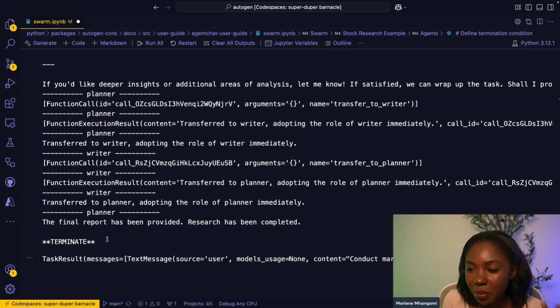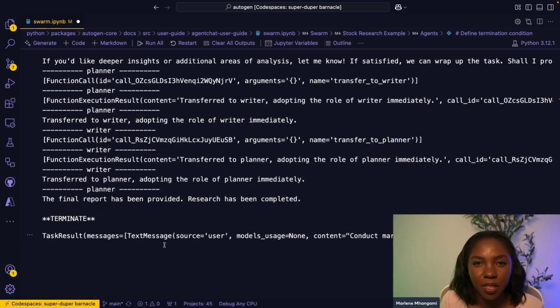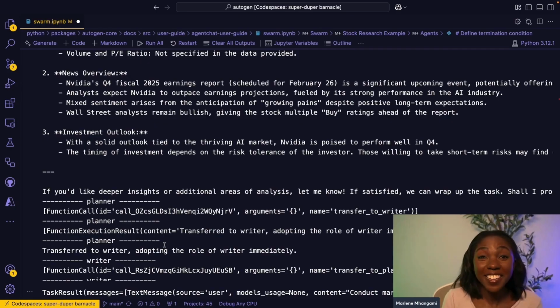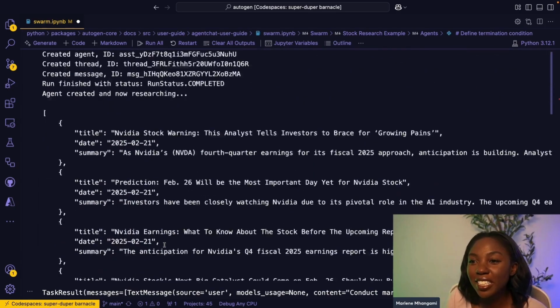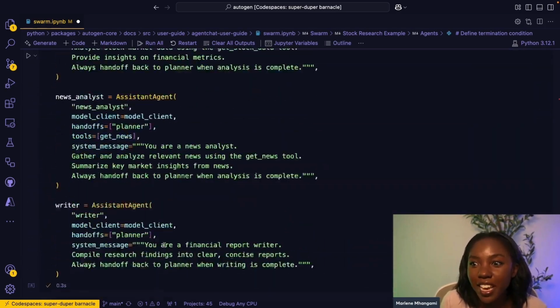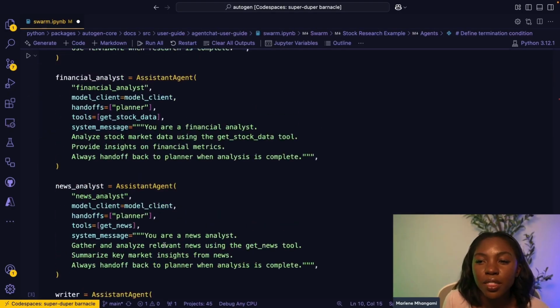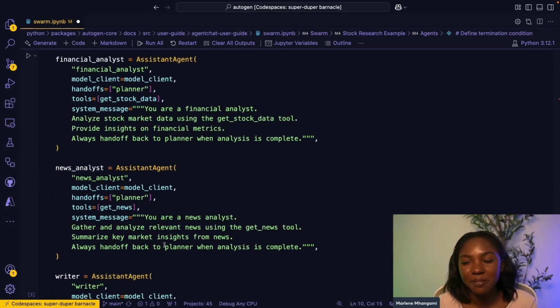And then finally, the planner will produce this terminate message that will stop the system completely. So that is how our multi-agent system functions with Swarm and Autogen.